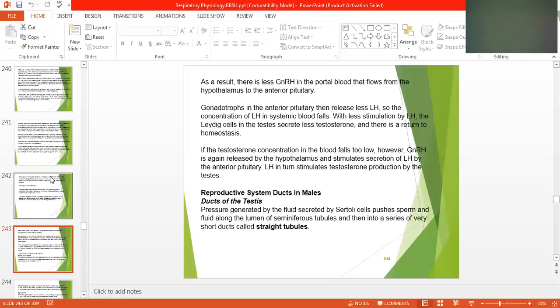Reproductive system ducts in the male, ducts of the testis. Pressure generated by the fluid secreted by the Sertoli cells pushes sperm and fluid along the lumen of the seminiferous tubules and then into a series of very short ducts called the straight tubules.